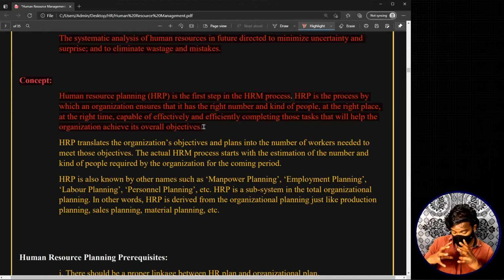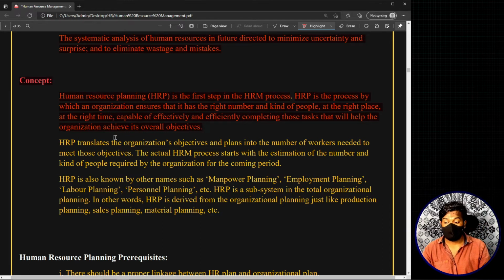So this human resource planning ensures that we have the right number of human resource and the right kind of people, in the sense of people with the required knowledge, skills, and capabilities. Coming back again, it ensures that we get the right kind and right amount of people at the right time, who can effectively and efficiently work together in order to attain the organization's goals and objectives. That is the main purpose of human resource planning.